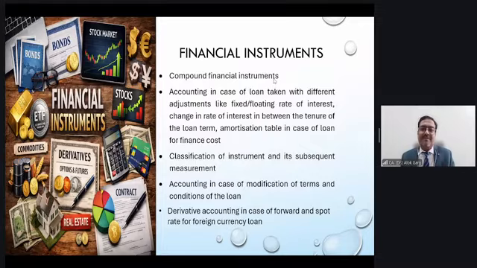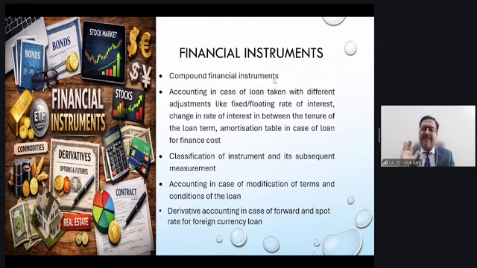Your cash flow characteristics and business model. Business model means why you have purchased this asset. Do you want to hold this asset till maturity? Do you want to trade in this asset? Or do you want to hold as well as sell this asset? This is known as the business model. What are your cash flow characteristics? Cash flow characteristics means SPPI. SPPI means solely payments of principal and interest.